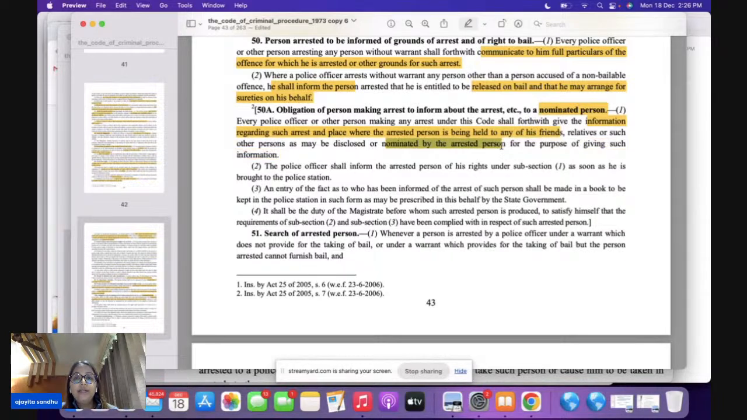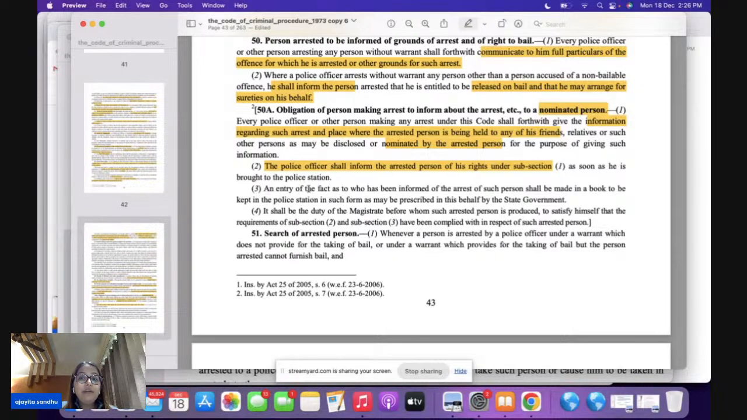Okay, so either the friends can be there, a relative can be there, or the person nominated by the arrested person. So the police officer is to give the information of the arrest. Then the police officer shall inform the arrested person of his rights. Now, as soon as the arrested person is brought to the police station, the police officer is going to inform him of the right to inform a nominated person that he is being arrested.